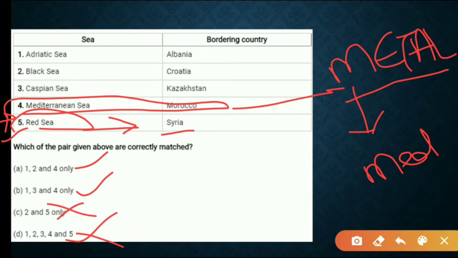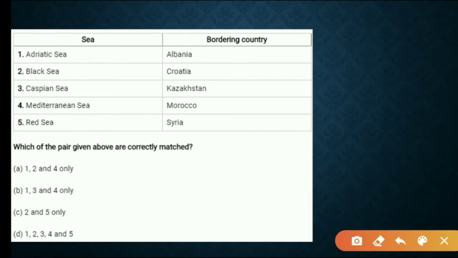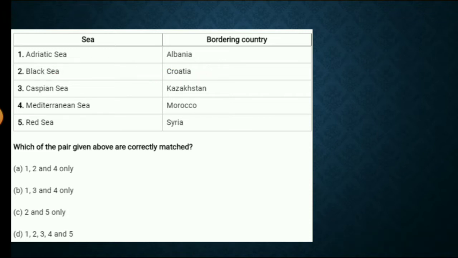So let's see 3. Caspian Sea. Caspian Sea borders with Kazakhstan. Yes, you know, right? Caspian Sea bordering countries. Kazakhstan borders with the Caspian Sea. So B is the correct answer. And Croatia borders with the Adriatic Sea and not the Black Sea. Okay, please do remember this.